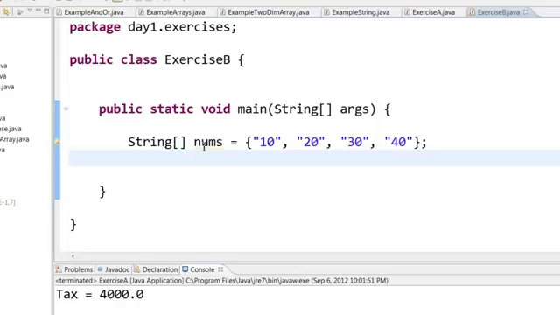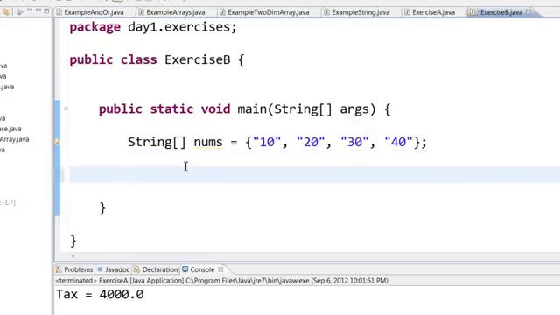For our next exercise, let us try to solve this problem. Imagine I have a string array called numbers, which basically has numbers but they are present as strings. That is, you have like 10 but it is within quotes, basically it is a string. Imagine I want to find the sum of all these numbers. Well, how do I go about solving it?